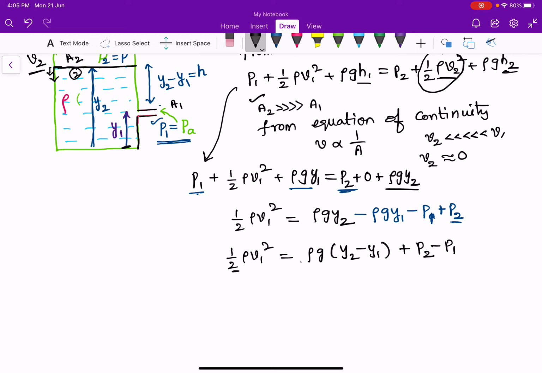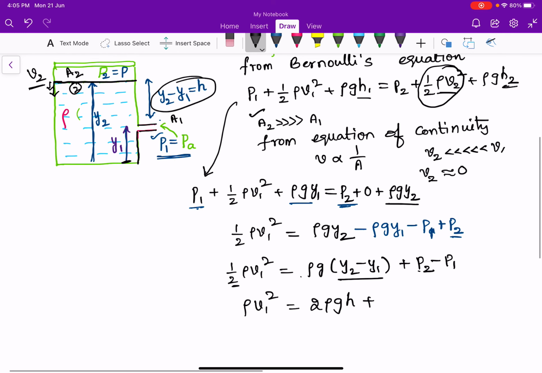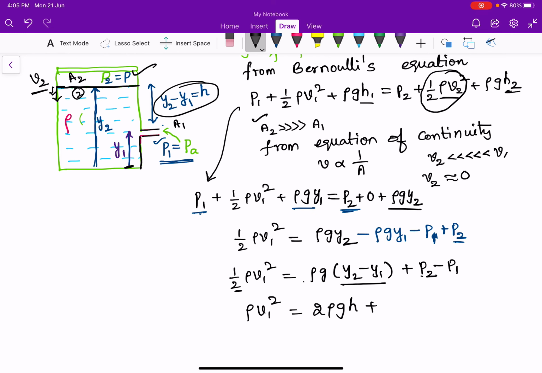When this 2 comes to this side, rho V1 square equal to 2 rho G. Y2 minus Y1 is nothing but H, so 2 rho G H plus P2. We considered P2 is equal to P, pressure above the top surface, minus P1, which is nothing but pressure at first point, which is equal to atmospheric pressure, because this small hole is open to atmospheric pressure. So P1 is replaced with PA.